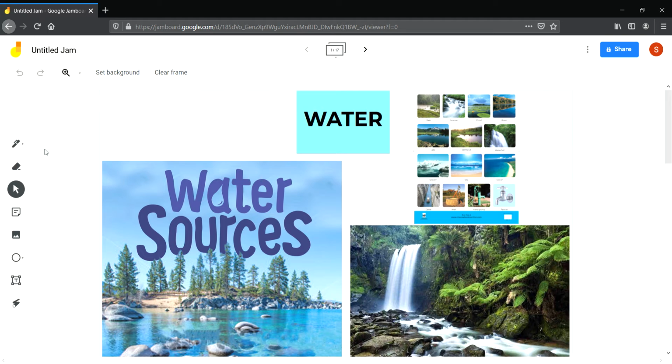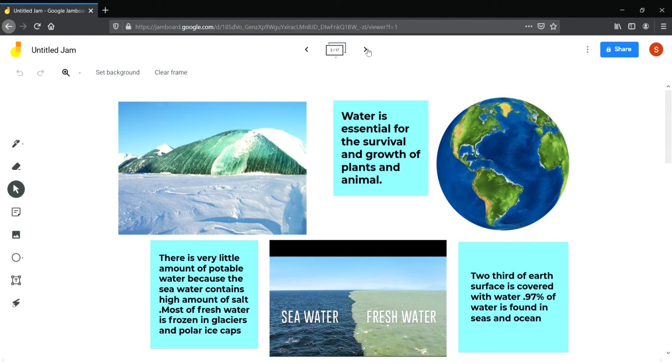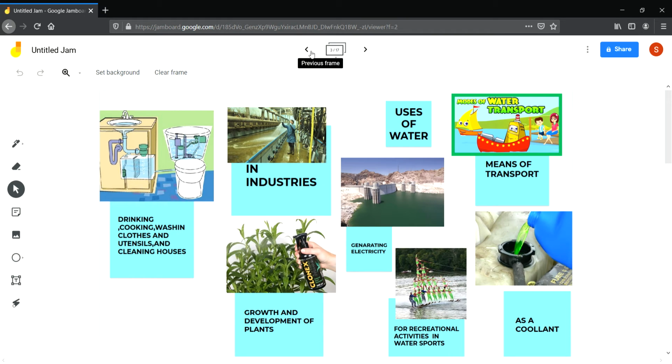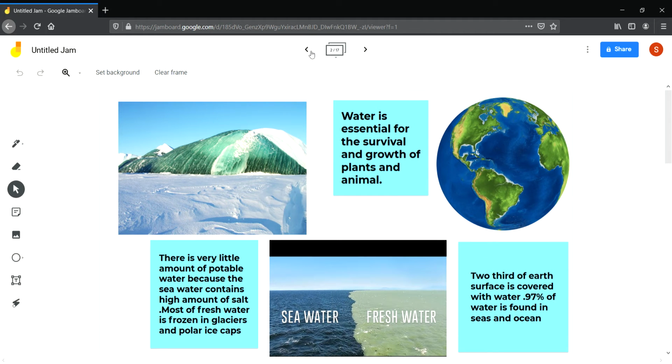Two chapters will be coming in your unit test 4 course, air and water. I shall take the revision of water today. You know water is essential for the survival and growth of plants and animals. Life is possible on earth due to the presence of air and water. So water is an essential element of earth.